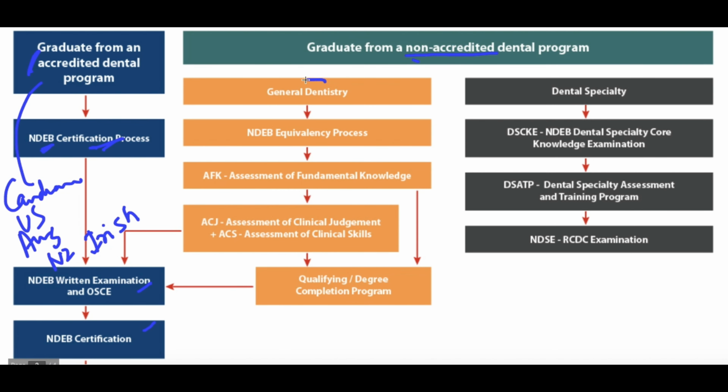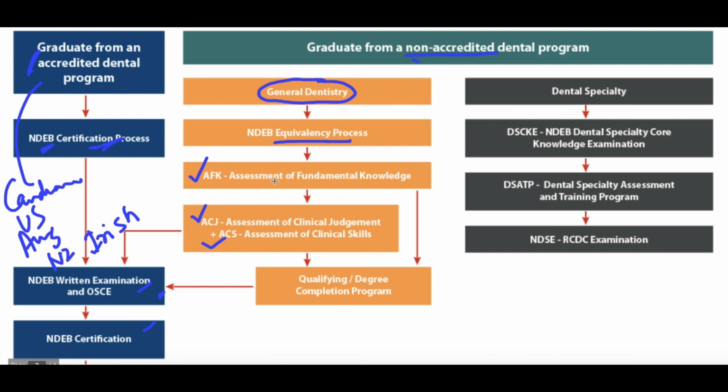So a BDS who wants to practice dentistry in Canada will have to first go for an equivalency process. Once you apply for the equivalency process and you clear this process, then only you will be applicable for the written examination by NDEB. Okay, so the equivalency process has 3 stages. One is the AFK, which is the assessment of fundamental knowledge. The second is ACJ, which is the assessment of clinical judgment. And the third is ACS, which is the assessment of clinical skills.